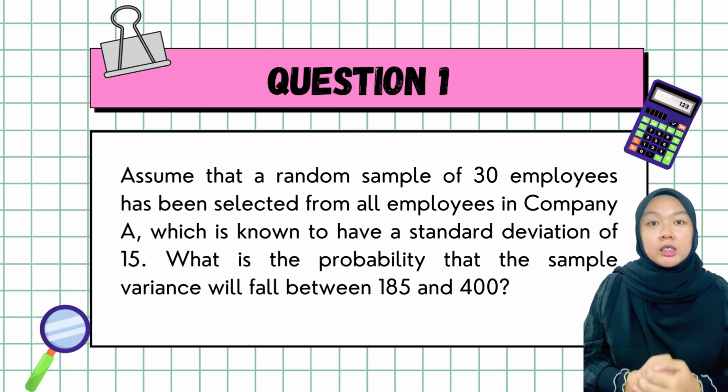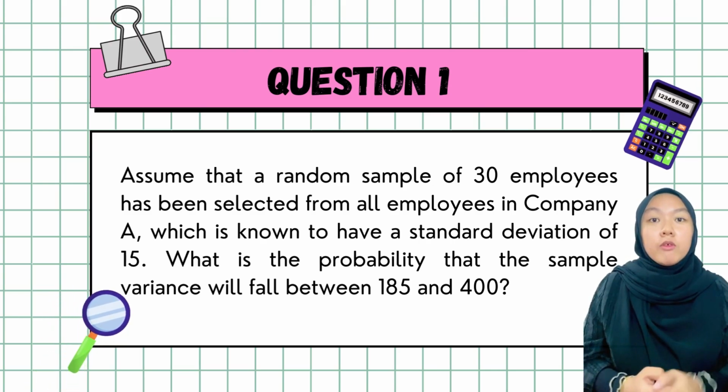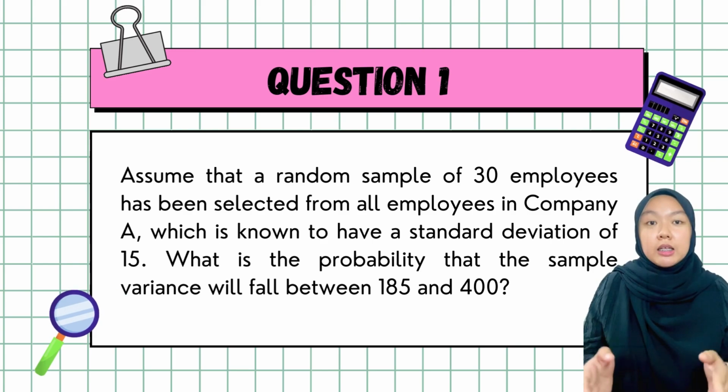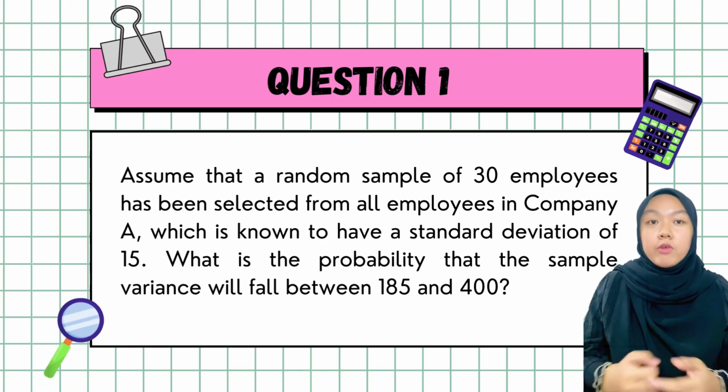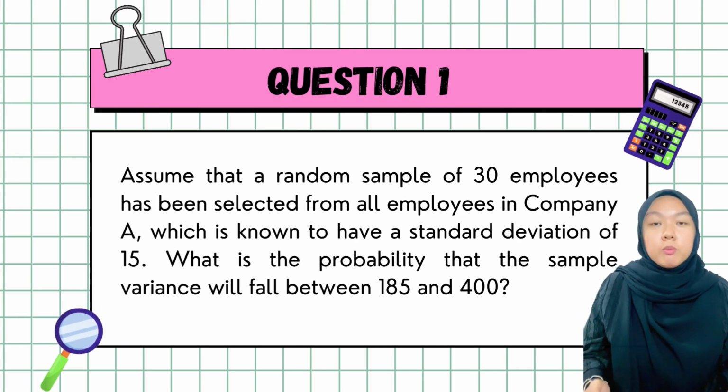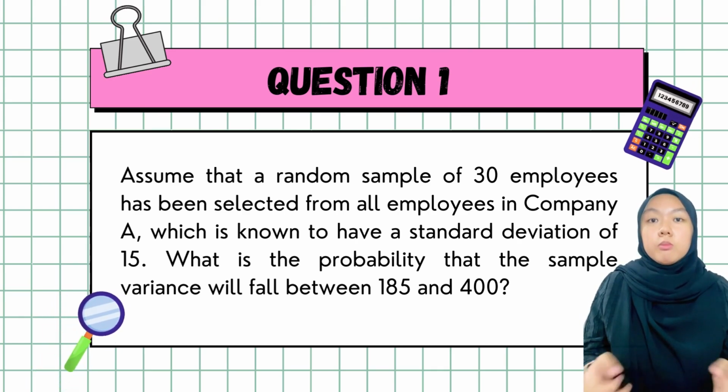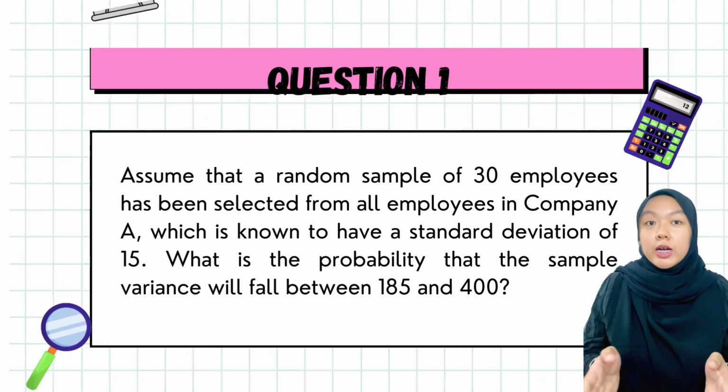So the question asks to assume that a random sample of 30 employees has been selected from all employees in company A, which is known to have a standard deviation of 15. What is the probability that the sample variance will fall between 185 and 400?